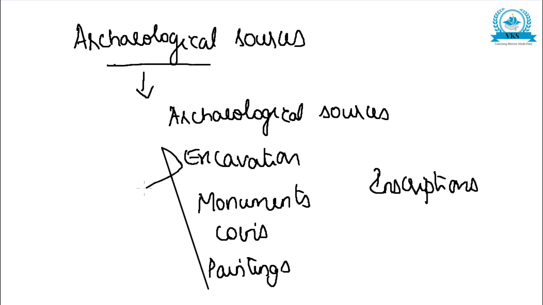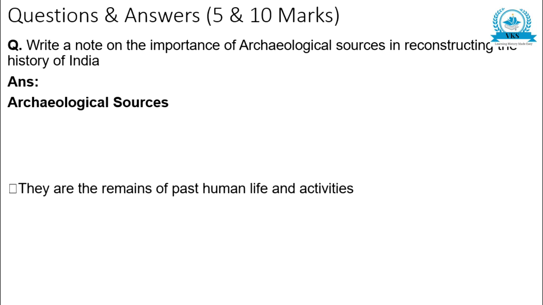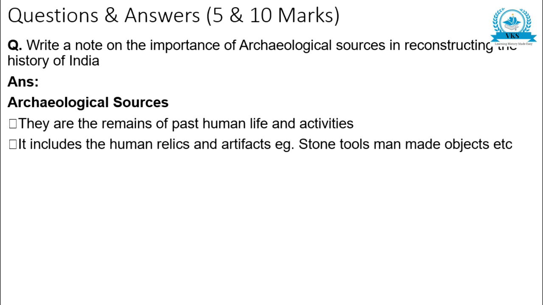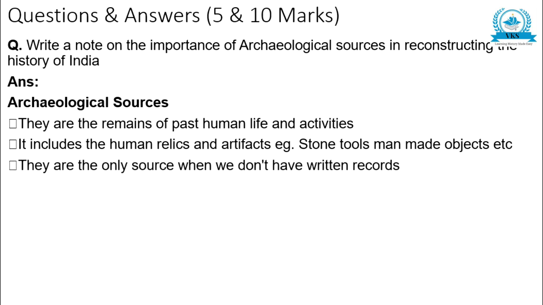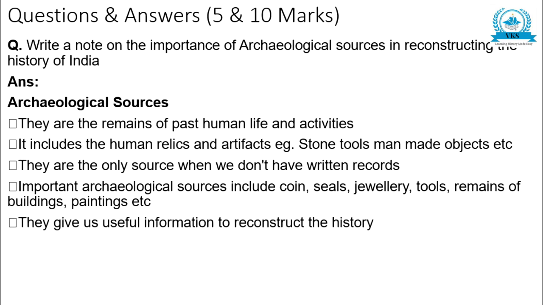We'll just go through the answer once more. Write a note on the importance of archaeological sources in reconstructing the history of India. Archaeological sources are the remains of past human life and activities. They include human relics and artifacts, for example stone tools, man-made objects, etc. They are the only source when we don't have written records. Important archaeological sources include coins, seals, jewelry, tools, remains of buildings, paintings, etc. They give us information to construct history.